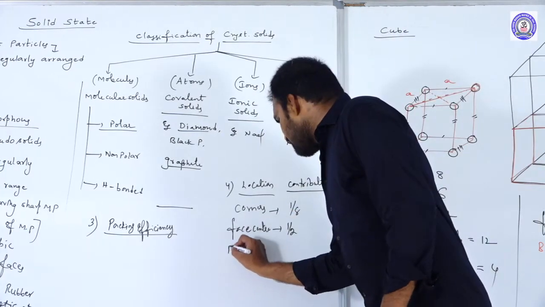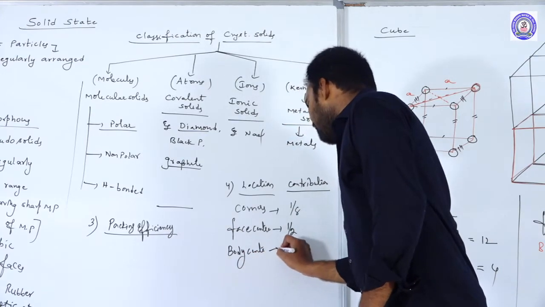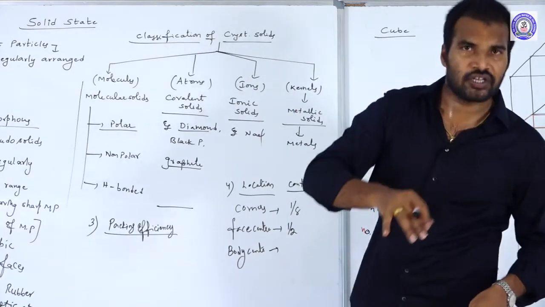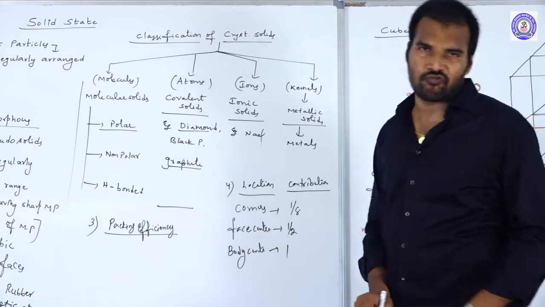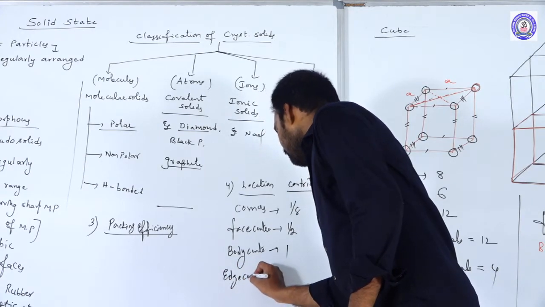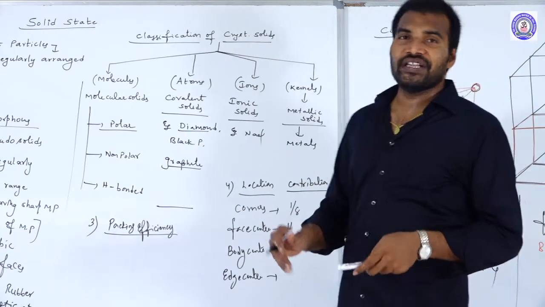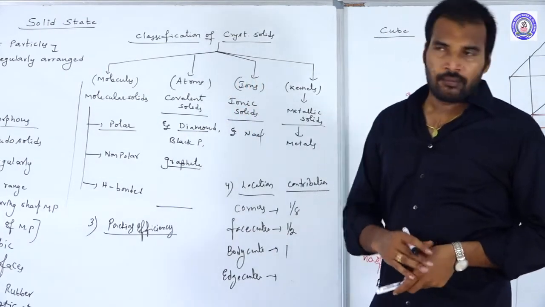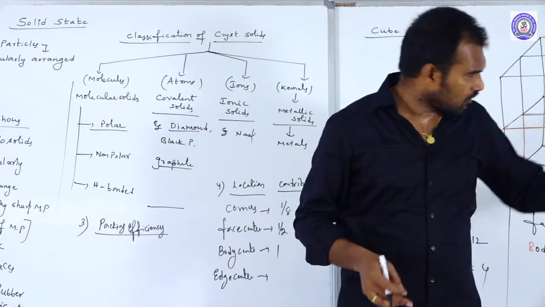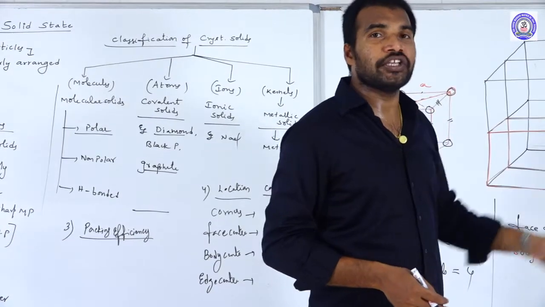Whereas in the case of the body center, for any unit cell, the center of the body is always 1 and belongs to that particular unit cell only, so its contribution is 1. Whereas in the case of the edge center, in total how many edges are there? 12 edges are there. But each edge belongs to how many unit cells?